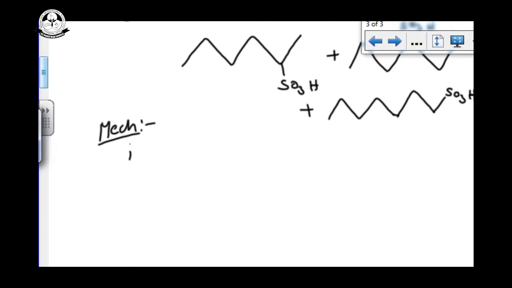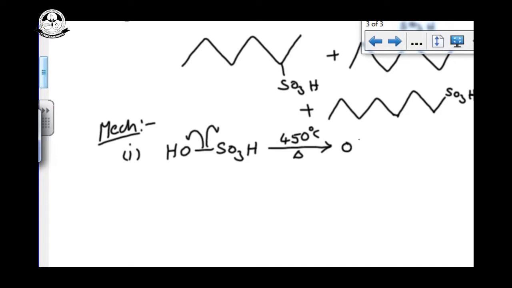Step number 1 is chain initiation. In the chain initiation, we are breaking the bond in sulfuric acid at 450 degrees Celsius. By homolytic cleavage we get the free radicals, that is OH dot plus SO3H dot.